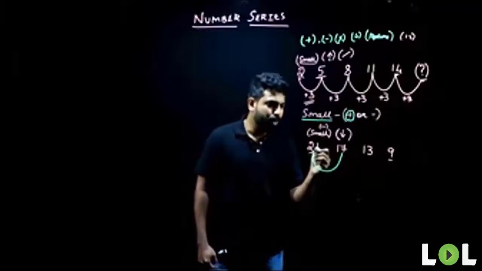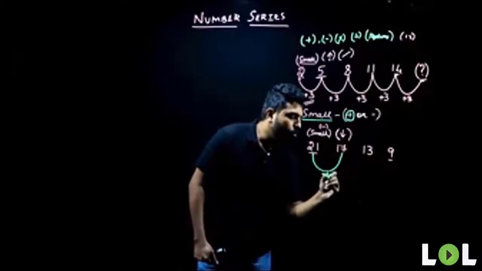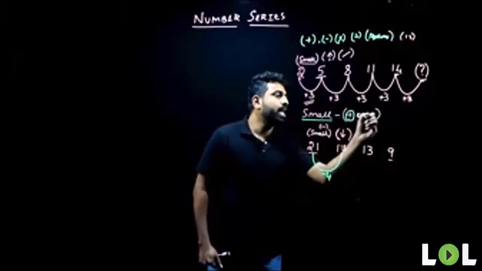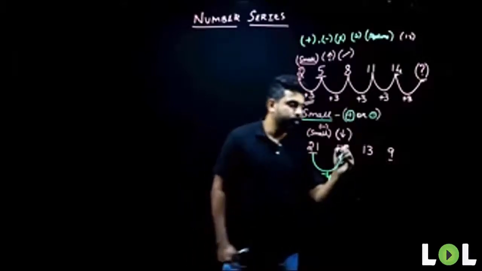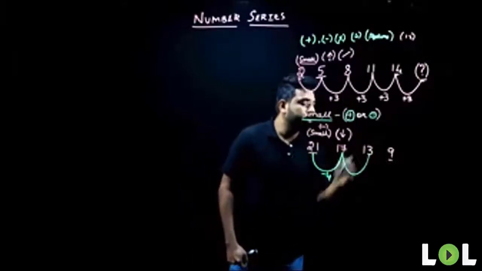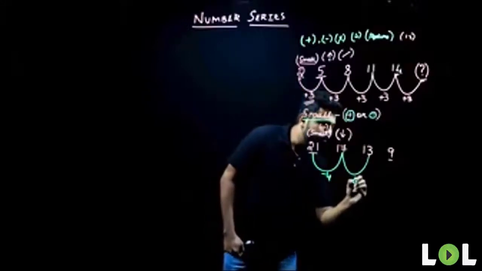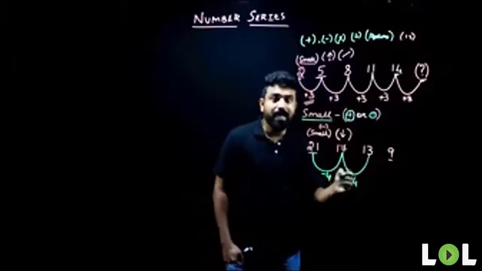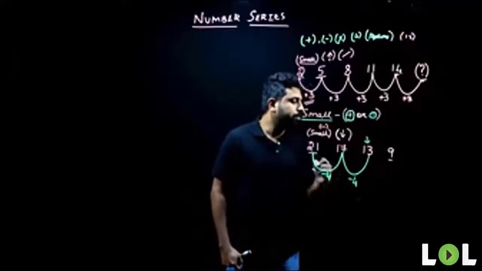My first term is 21 and second term is 17. So my difference here will be 4. And we know that it is negative sign that is involved in this case. So I'll use minus 4 here. What about my second term and third term? When I compare it, what will be my difference? My difference will again be 4. Is it negative or positive? Again, it is negative because the terms here are decreasing.